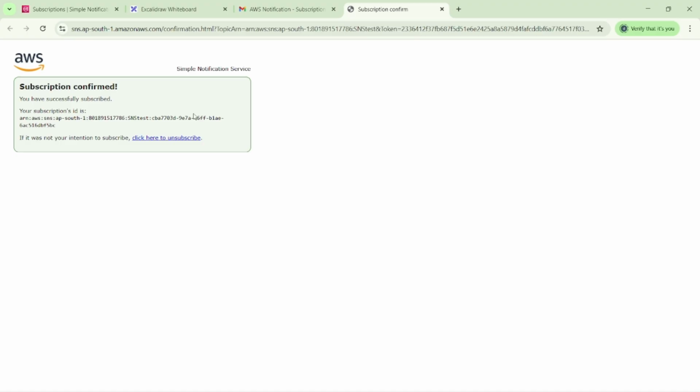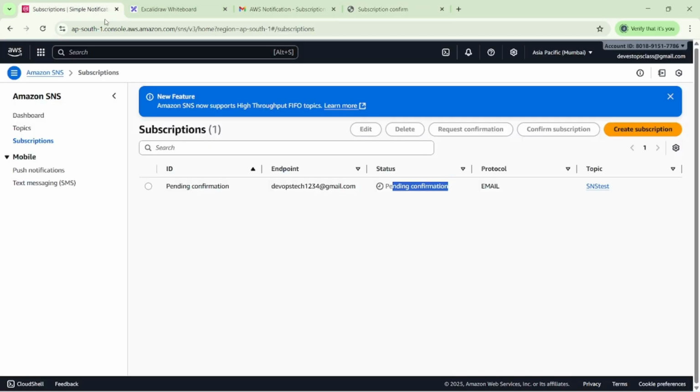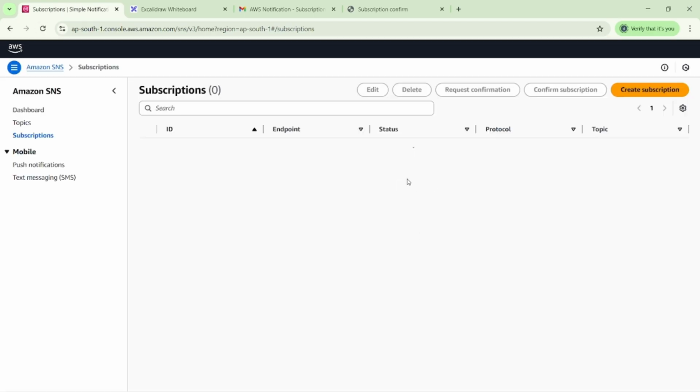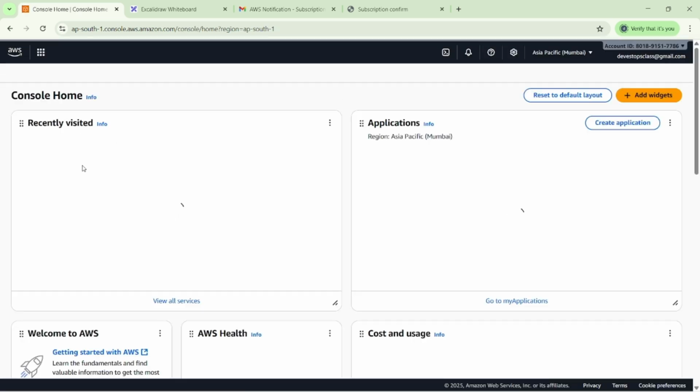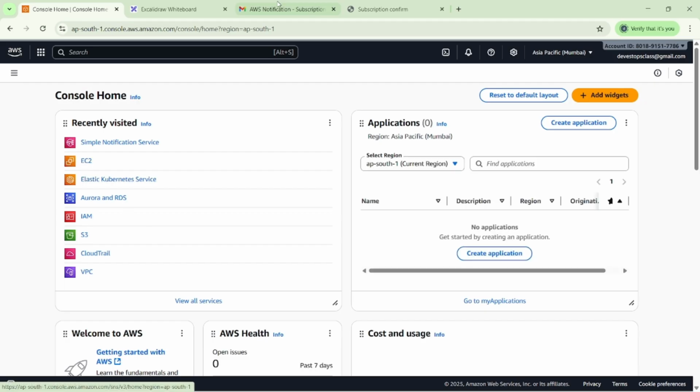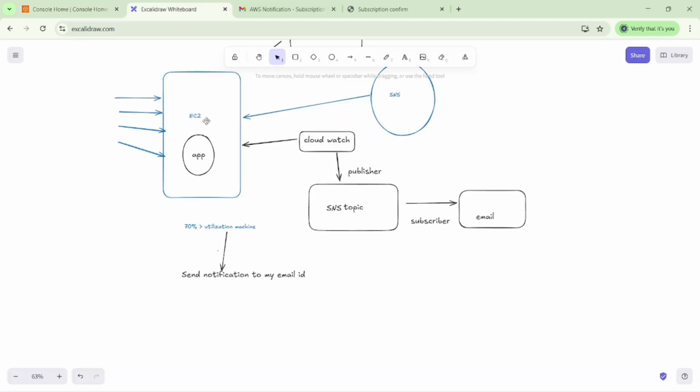We created the services here. Once we confirmed, let me refresh it. Once we refresh, you can see the pending confirmation status has changed. It's confirmed. Then we have to create a notification. How do we create the notification here?